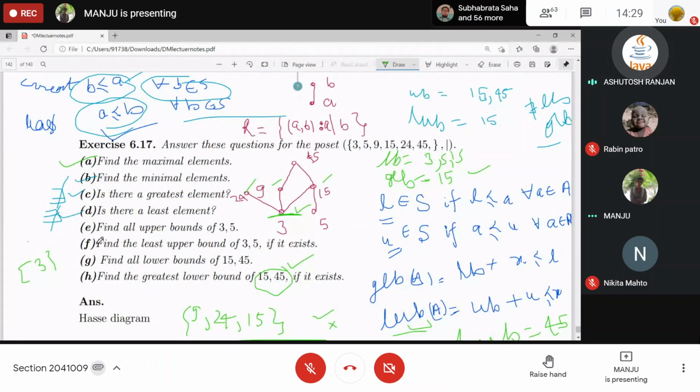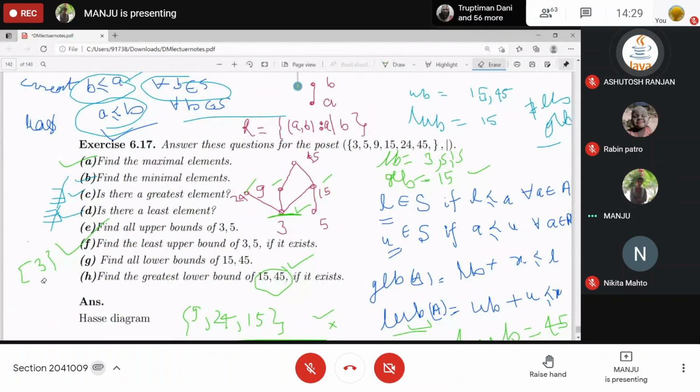Ma'am, 24, 3, 9, 15, 45. So except 5, everything else is there, so all are becoming upper bounds. Least upper bound? Ma'am, no least upper bound.